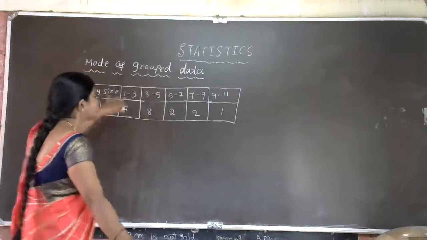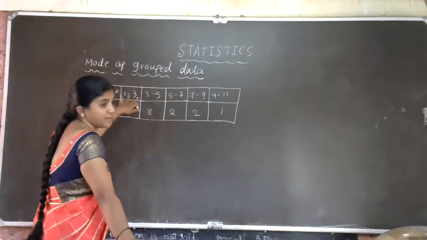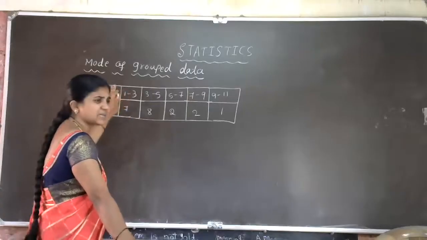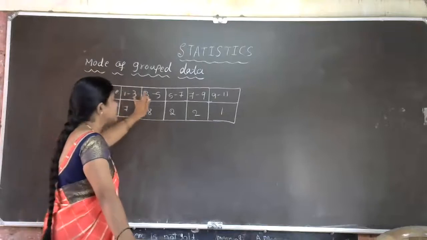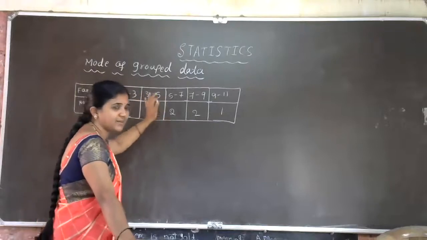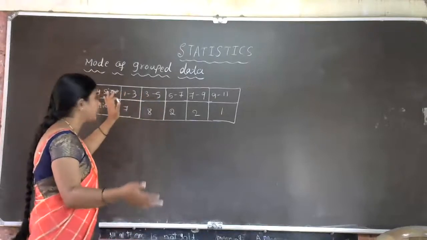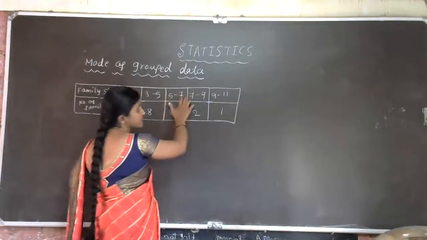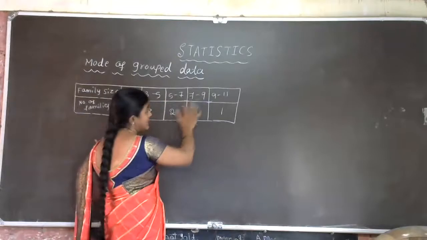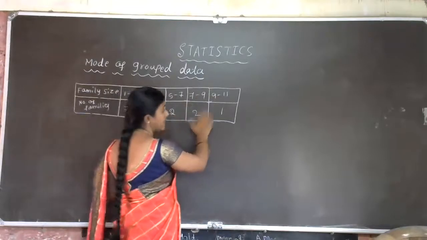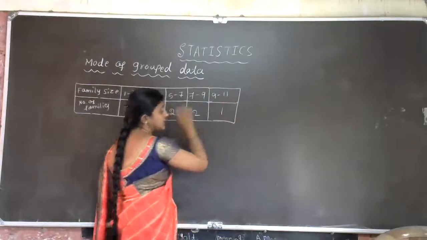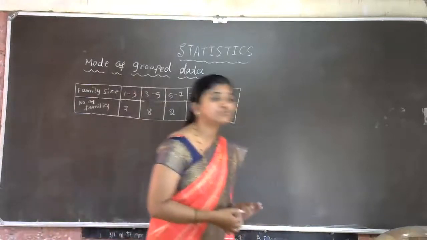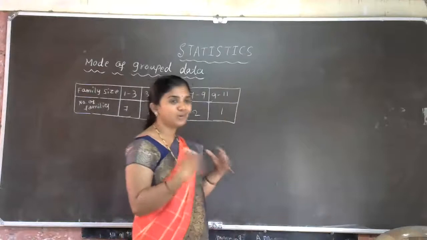Here the data is 1 to 3 members in the family, number of families 7. Next, 3 to 5 members in the family, that is 3 members or 4 members or 5 members. So 8 families. 5 to 7, that is 2 families. 7 to 9, that is 2 families. 9 to 11 members, that is 1 family. So how to find the mode of this?